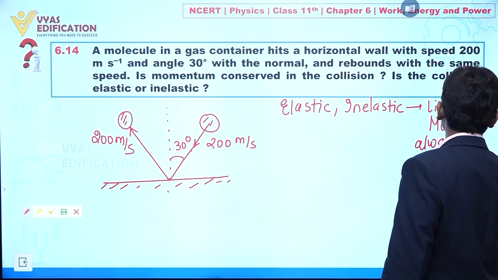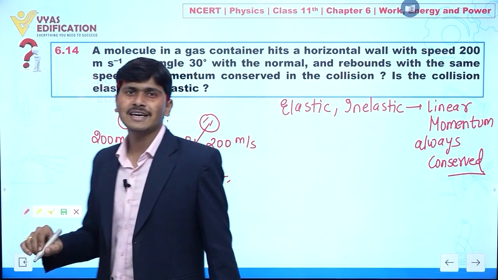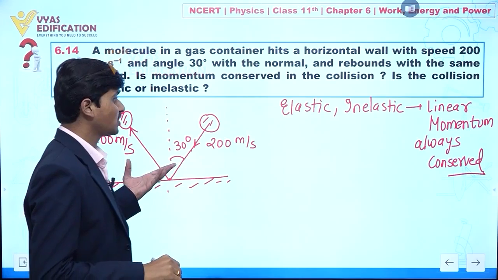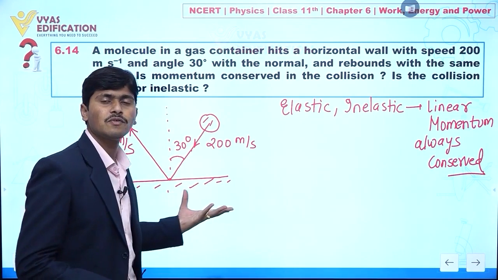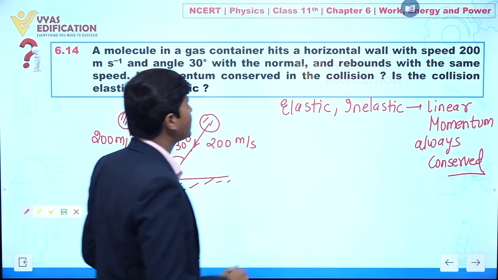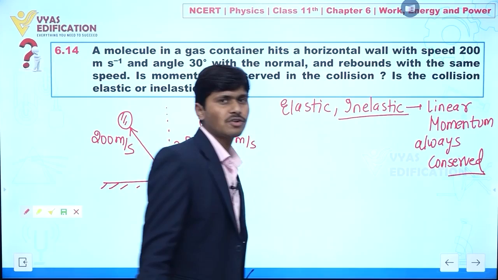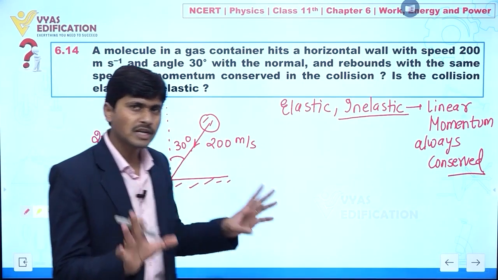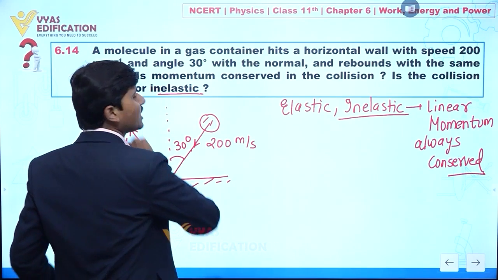Actually, there is no external force acting if I consider this molecule and the container wall as a system. So for elastic or inelastic collision, linear momentum is always conserved. Now we have to calculate whether this collision is elastic or inelastic.